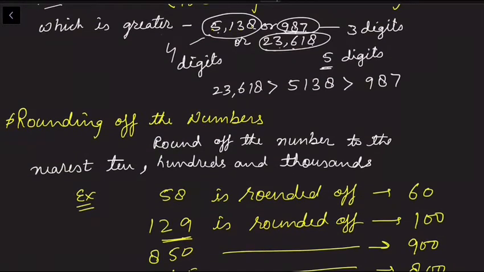Next topic is rounding of numbers. We can round off numbers to the nearest 10, nearest hundred and thousand.